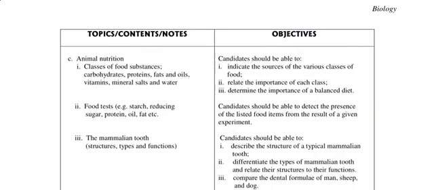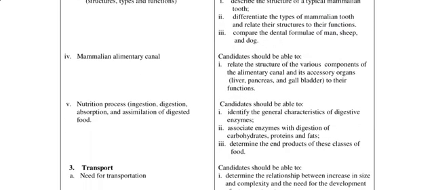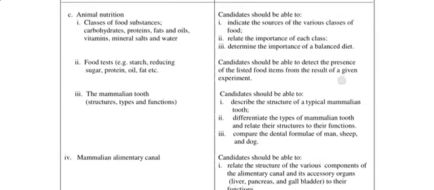Then down to animal nutrition, we have classes of food substances. We have carbohydrate, protein, fat and oil, vitamins, minerals, salt and water. We also have food tests. We also have the mammalian tooth. There's a whole lot here. Then we also have the mammalian alimentary canal and nutrition process. So we have ingestion, digestion, absorption, and assimilation of digested food.